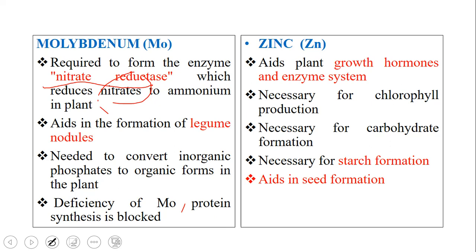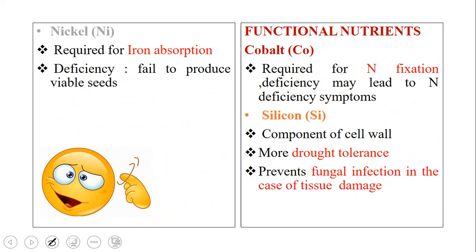And next is zinc. It helps in growth hormone production and enzyme systems, and is necessary for chlorophyll, carbohydrate formation and starch formation. It also aids in seed formation. And nickel is required for iron absorption, and with nickel deficiency, the plant fails to produce viable seeds. Viable means seeds which can be stored for a longer time. So if nickel deficiency is there, then viable seeds will not be produced in the plant.